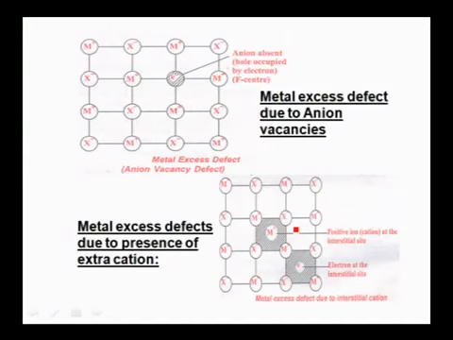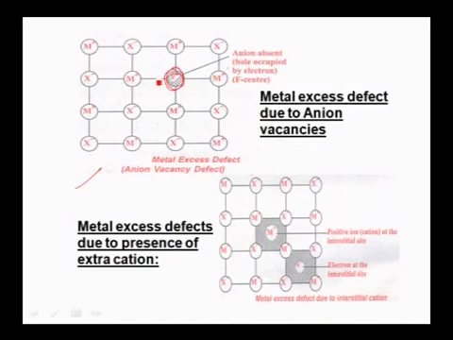These non-stoichiometric defects are of two types, metal excess defect and metal deficiency defect. Again, metal excess defect is due to two reasons. One is due to anionic vacancy, and another one is due to an extra cation present in the lattice. Come to this first diagram. Here one of the anions is missing from the lattice.